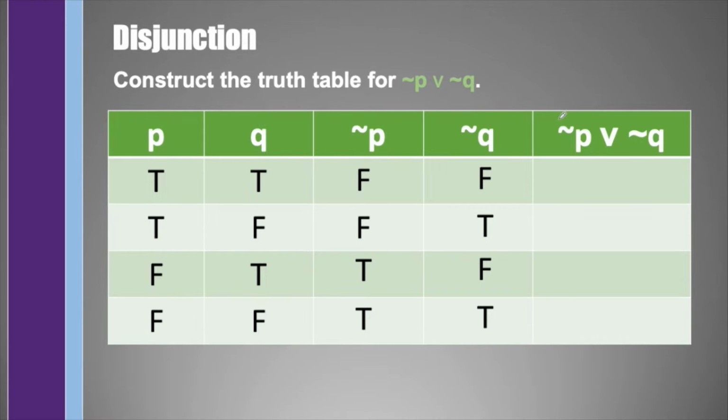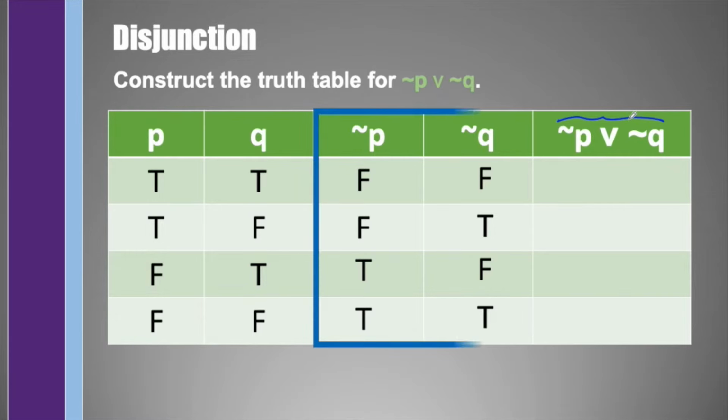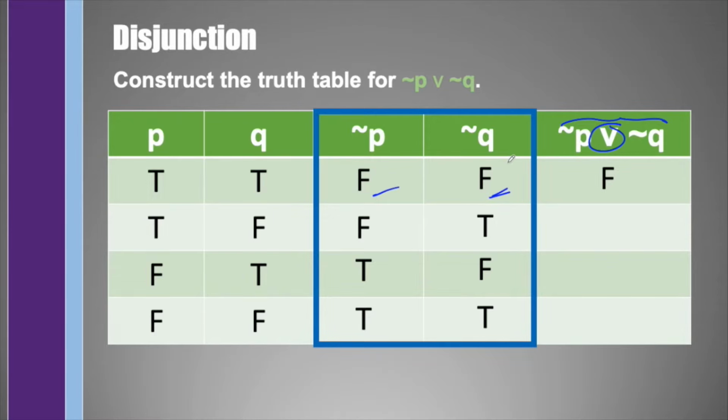So we may proceed with the next column, which is not P or not Q, in which we just have to take a look at the last two columns, in which this operator tells us that this is false only when both are false. So false not P and false not Q is false and the rest are true.